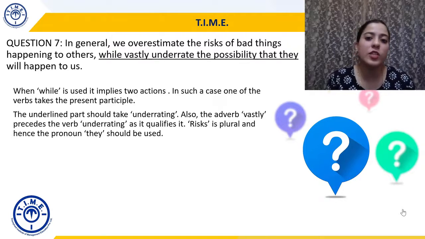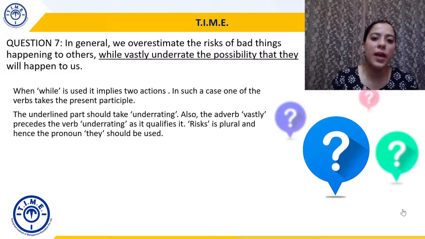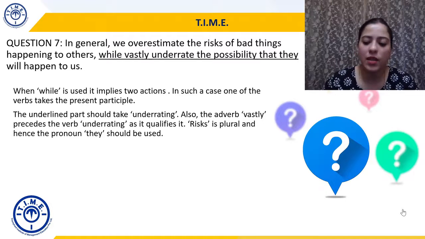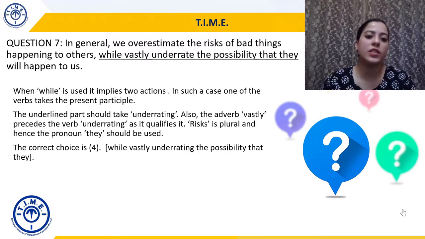And risks is plural, so that's why they pronoun should be used. Why we saying this? Because अगर आप ध्यान से देखेंगे तो some of the options have slightly changed these. Some of the options में they की जगह it use हुआ है. Risk plural है तो they ही use होगा. Underrating के पहले adverb आएगा vastly and underrating आएगा ing suffix के साथ. That's why the correct choice is choice 4. While vastly underrating the possibility that they will happen to us. So the correct choice is choice 4.